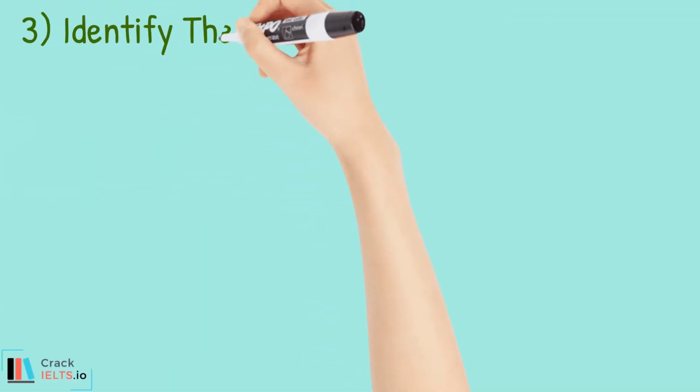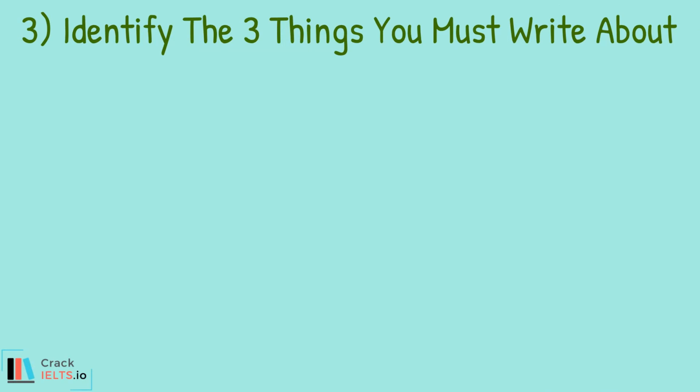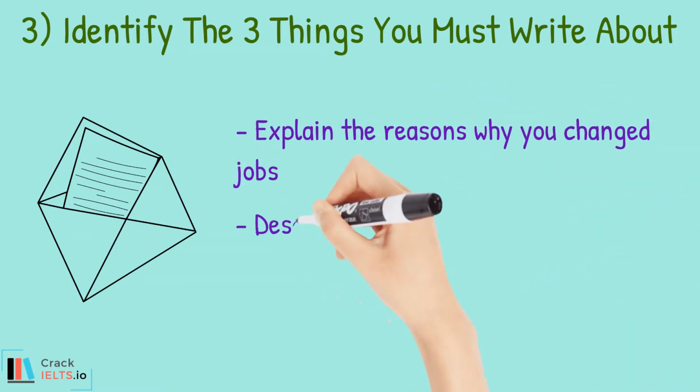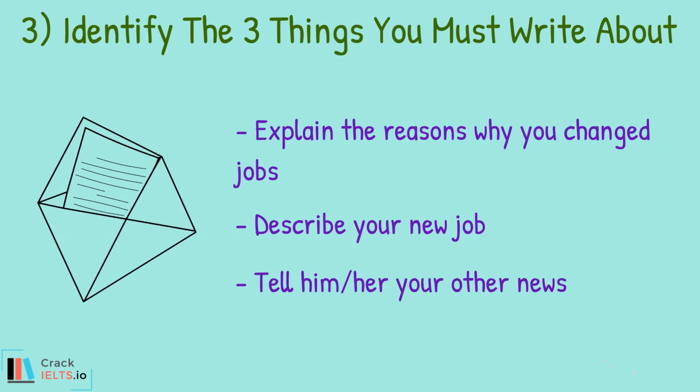Next, we need to identify the 3 things you must write about. You must include 3 things in your letter. They will be shown in the 3 bullet points in the question. Here are the 3 bullet points. Explain the reasons why you changed jobs, describe your new job, and tell him or her your other news. You don't need to write about anything else.